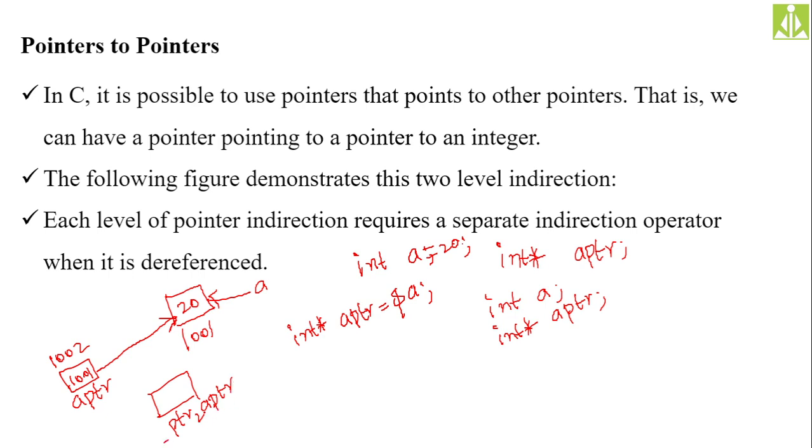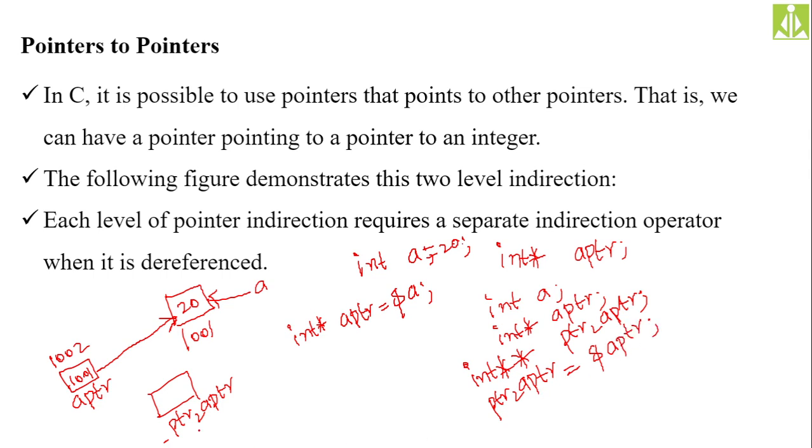How do we declare this? We need to add one more star: int star star, pointer to aptr. This pointer to aptr is capable of holding a pointer's address. ptr to aptr equals and aptr, you can do like this.